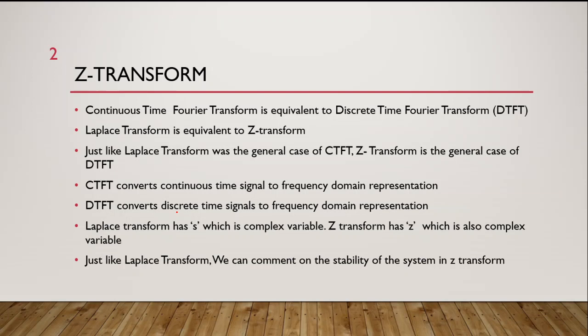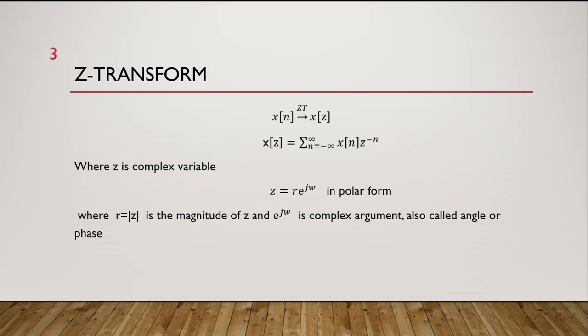Similarly, we said that the Laplace domain is a complex domain. S is a complex variable. In the same way, Z transform is also a complex domain, and Z is also a complex variable. And just like Laplace transform, we could comment about the magnitude of the signal, and from there we could comment on the stability of the signal. Similarly, in Z transform, we can comment on the stability of the signal or system.